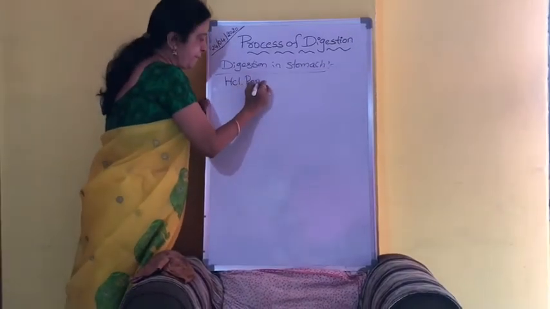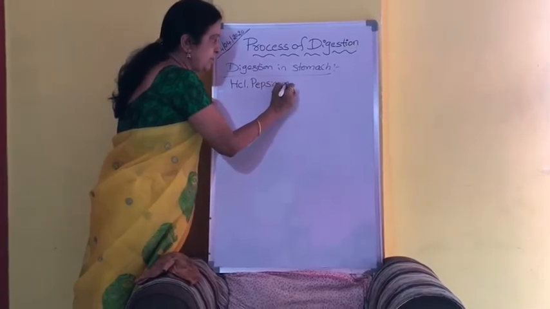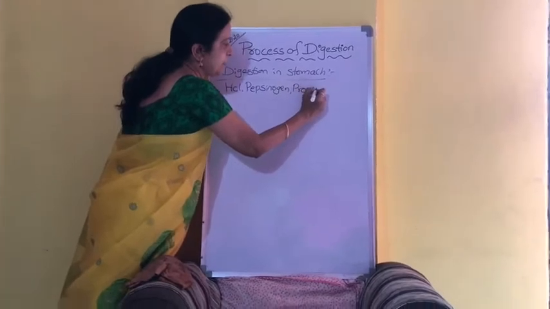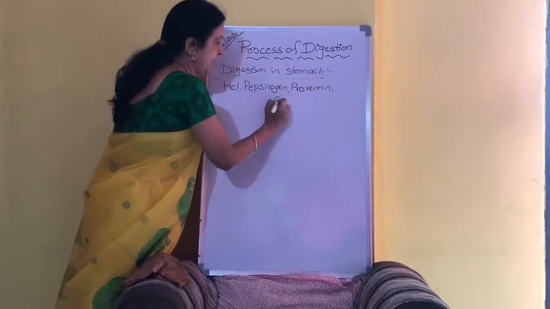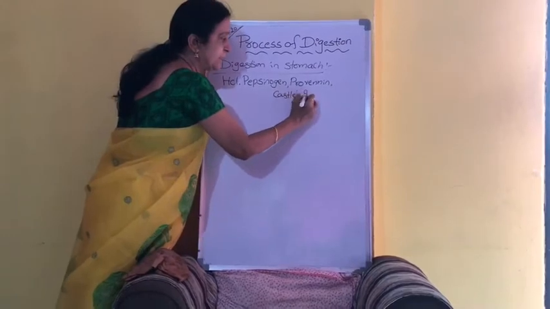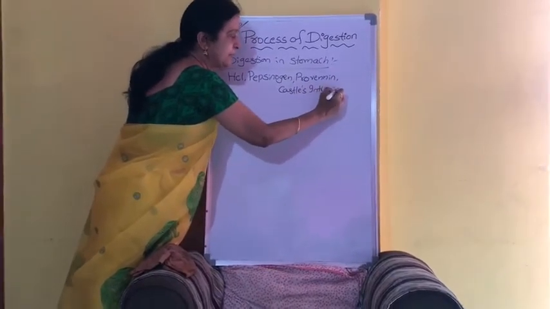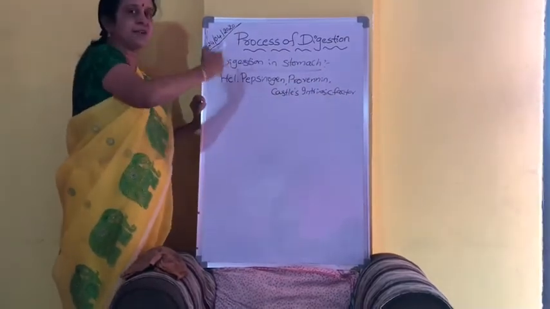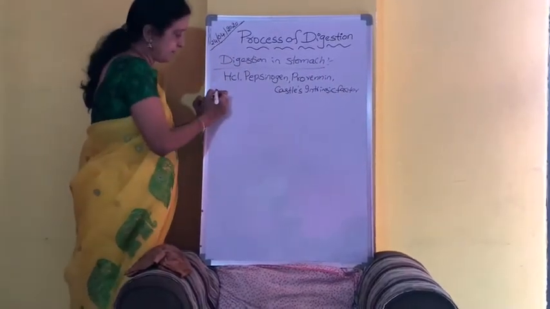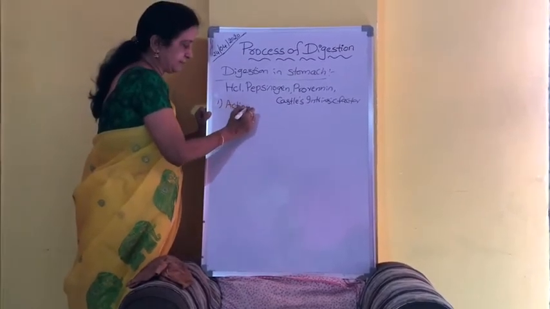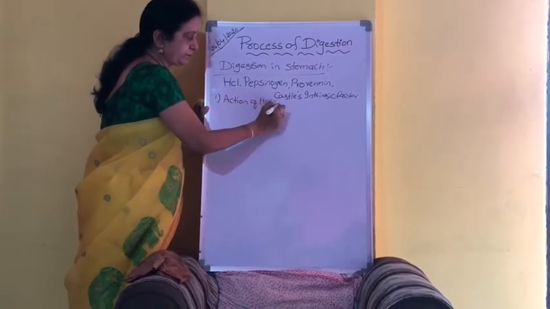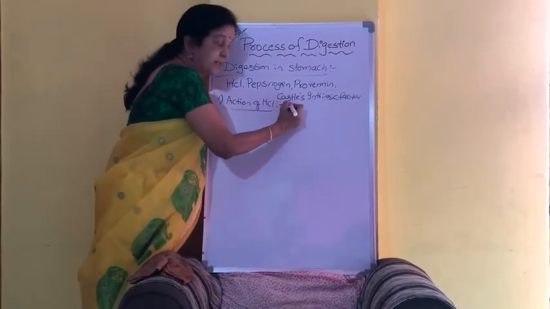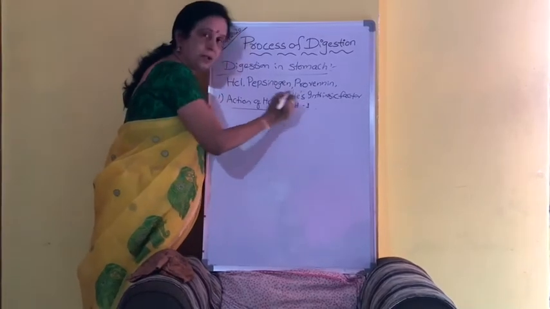pepsinogen. Now you will recall the action of HCl. Number 1. HCl is strongly acidic in nature with a pH of 1.